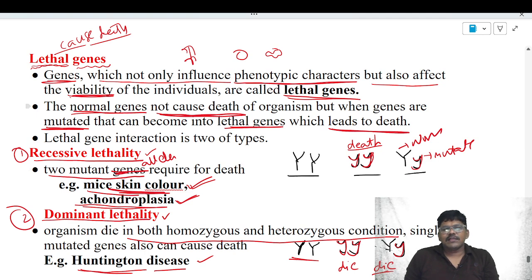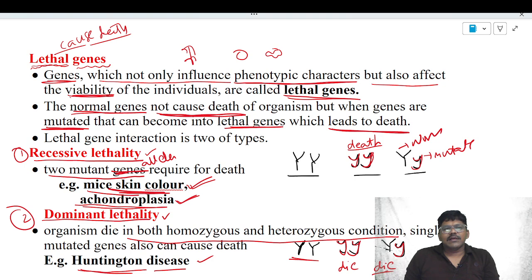That is about the lethal genes. Once again, lethal genes means genes which cause death of the organism. The lethal genes are divided into two types, recessive and dominant. Genes become lethal because of mutation. Normal genes will not cause death. The mutated alleles or mutated genes are responsible for the death.